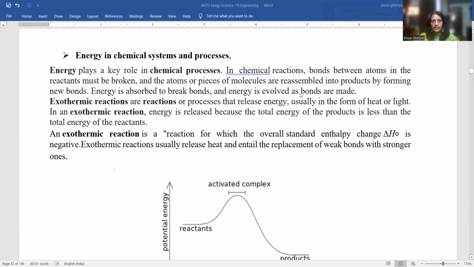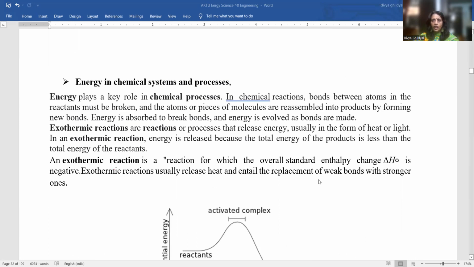Now, energy in chemical systems and processes. That means where can you see the direct results of energy in chemistry, chemical reactions. If you keep milk in scorching heat, because of various chemical processes it will undergo, because of the energy from the sun, it will change its form and not be left for utilization. So chemical energy is also very important if we are studying energy science and engineering.